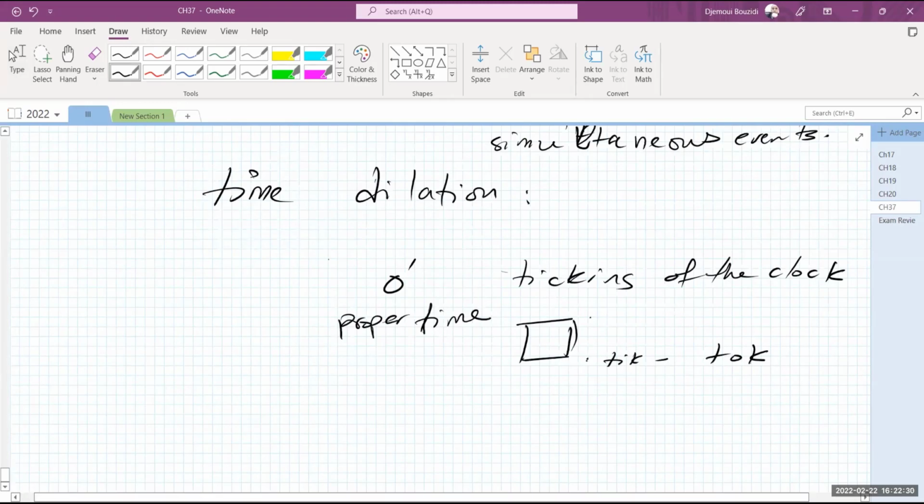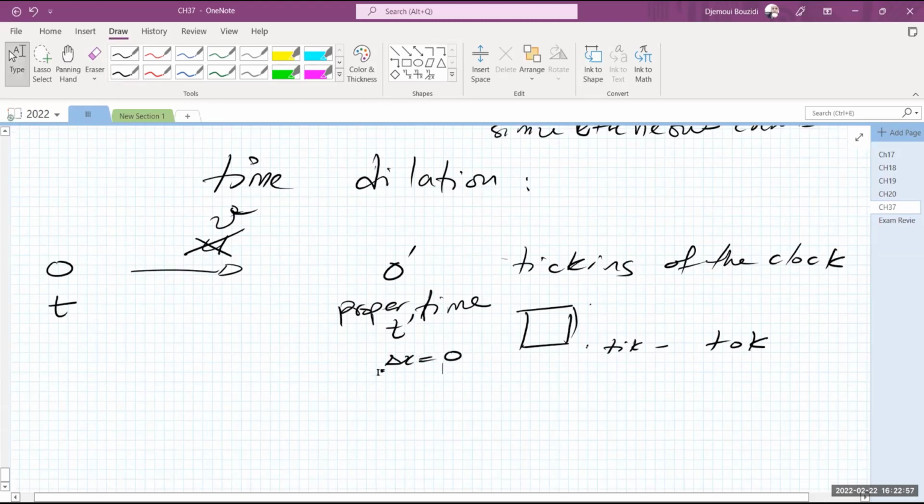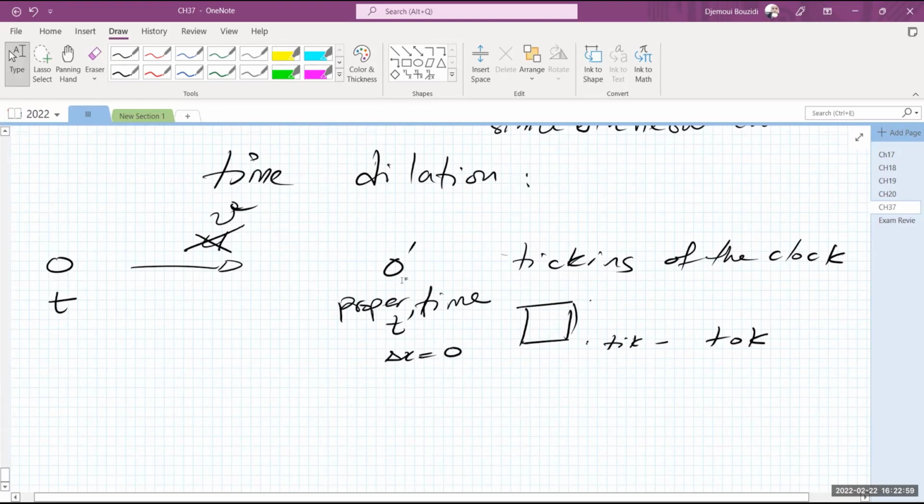Okay. So this is observer O prime. Observer O, on the other hand, sees you moving with the velocity u. Actually, because you are not moving, in this case we can just refer to u as v. Simply v. So now what happened to time from my vantage point? So this is time, this is t prime. But in here, it's happening in the same place. So delta x is equal to 0. The clock is not moving in your frame. Delta x prime, I should say, is equal to 0 from your vantage point. The clock is sitting in your place.